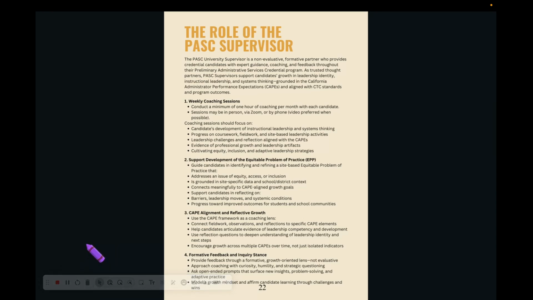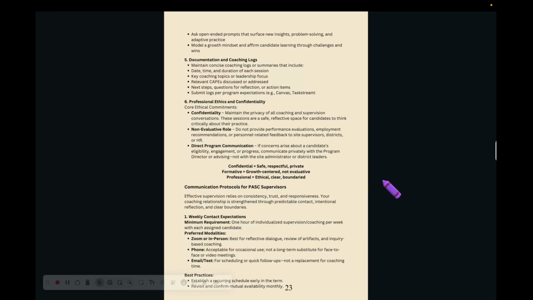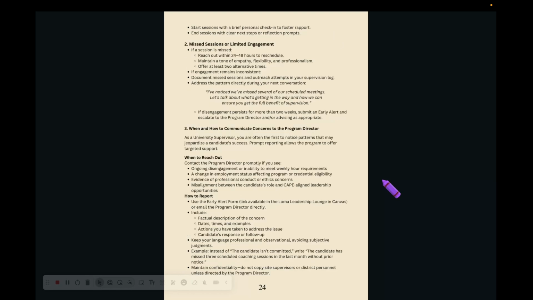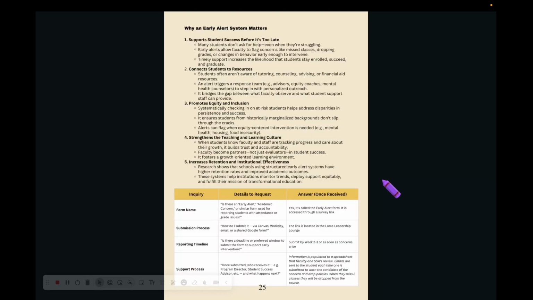On page 22, you'll find the more detailed listing of the role of the PASC supervisor. It talks about weekly coaching sessions, student development for EPP, CAPE alignment and reflective growth, formative feedback and inquiry. And it gives you all of the information that's most important: ethics and confidentiality, how we communicate, and then moving into the early alert system that is extremely important in the success of our students.